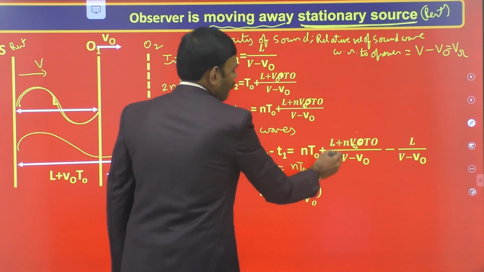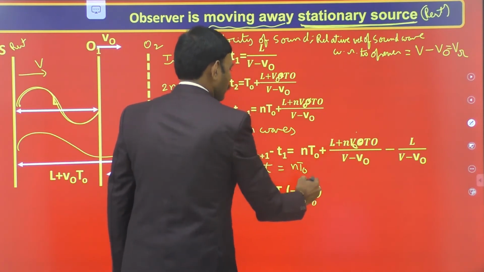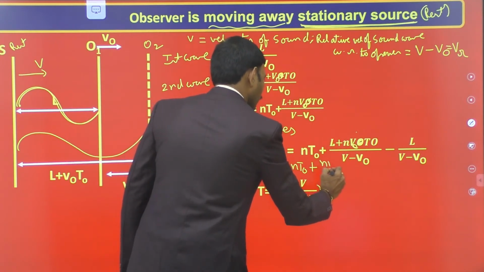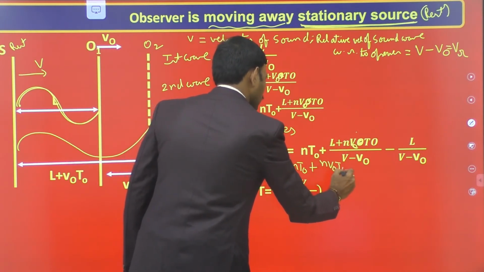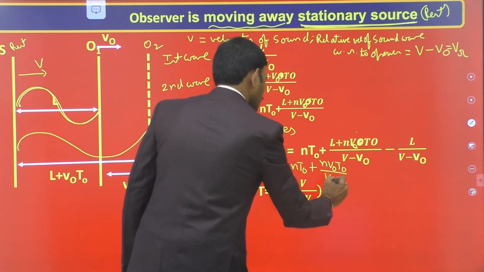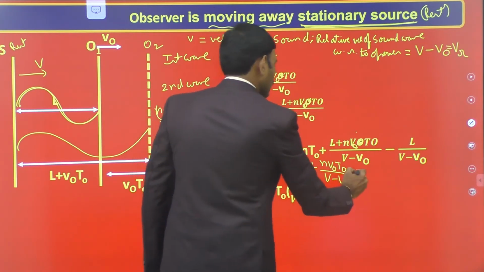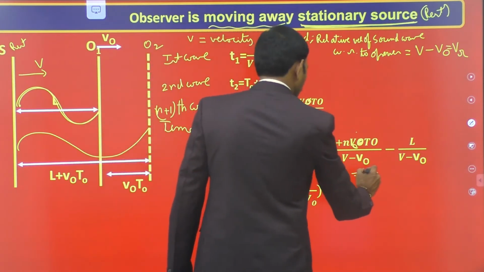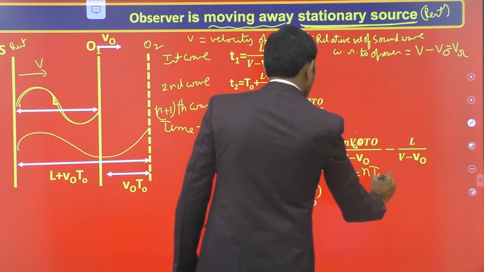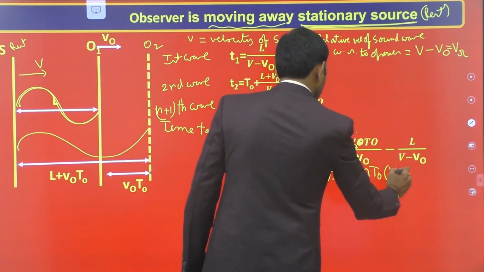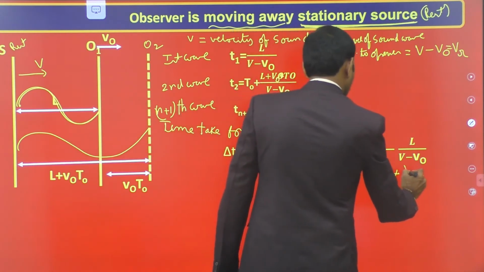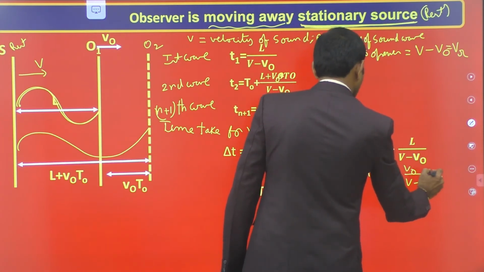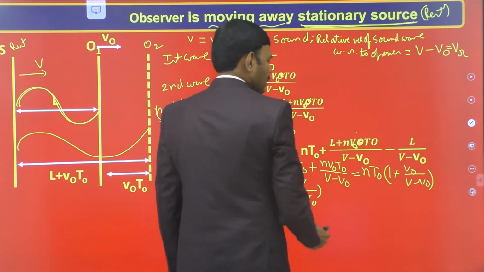After splitting, we cancel the first term and the remaining second term is n V naught T naught divided by V minus V naught. Now n T naught is common from these two terms. The time taken to receive n waves by the observer is n T naught into 1 plus V naught by V minus V naught.